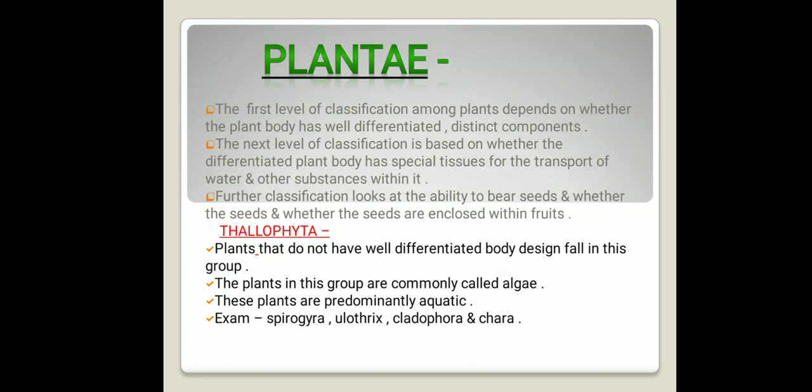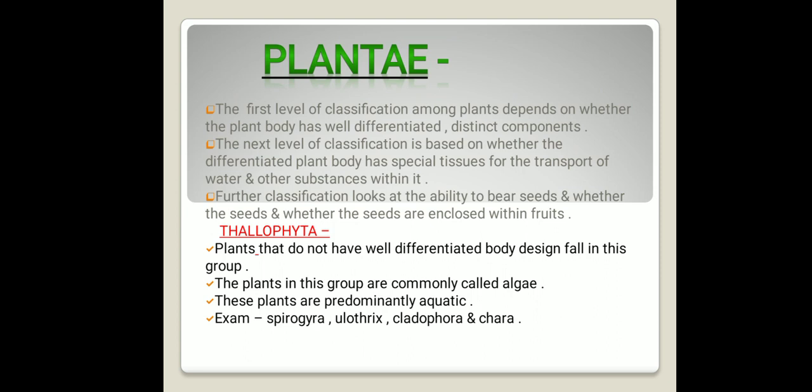So let's see in detail about plants and Animalia. First, plants. The first level of classification among plants depends on whether the plant body is well differentiated, meaning distinct components that we can easily notice.